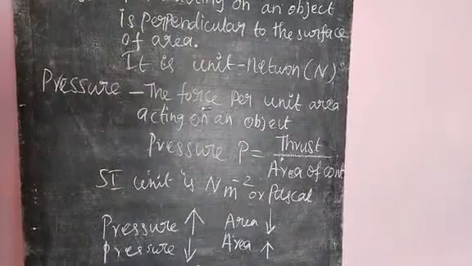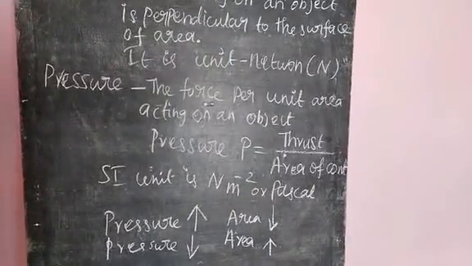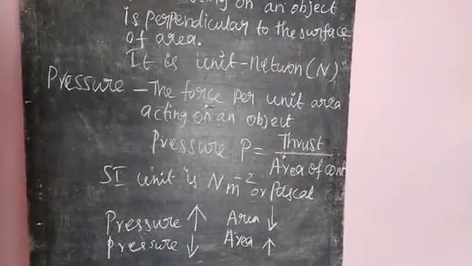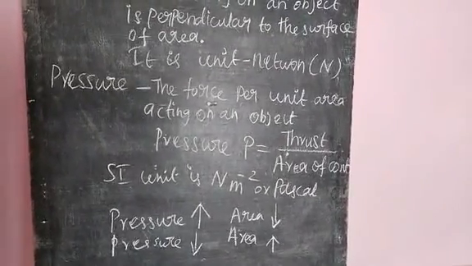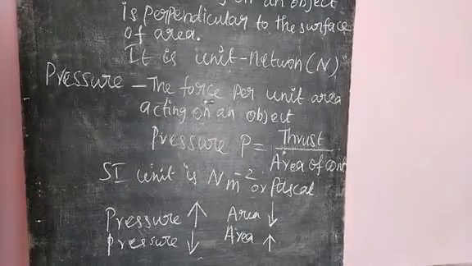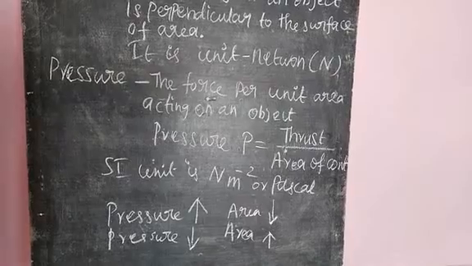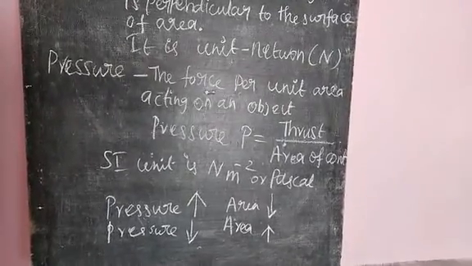Pressure decreases when area of contact increases.